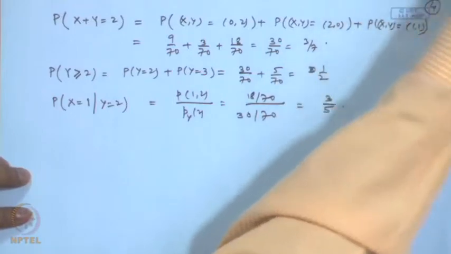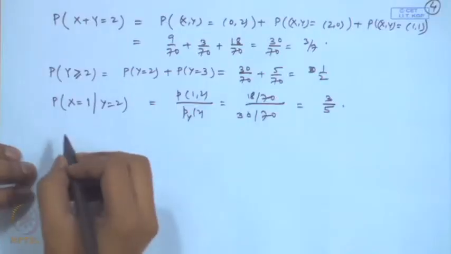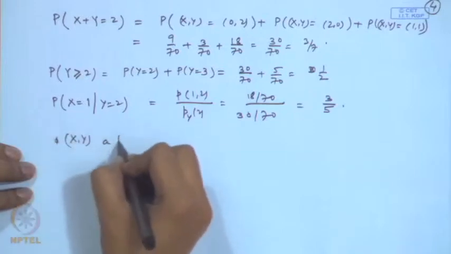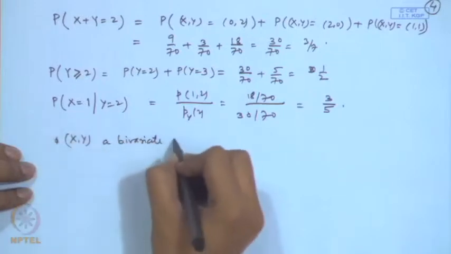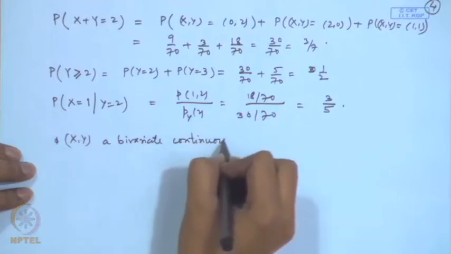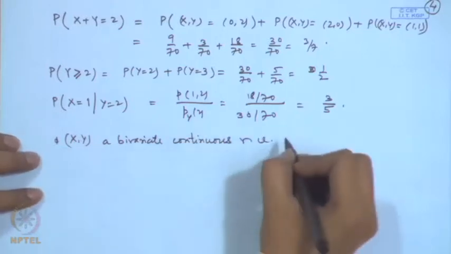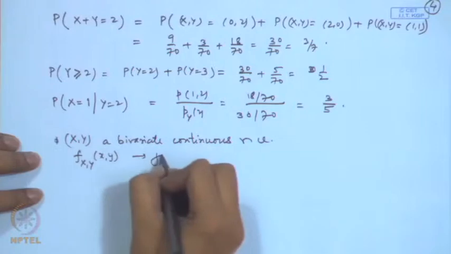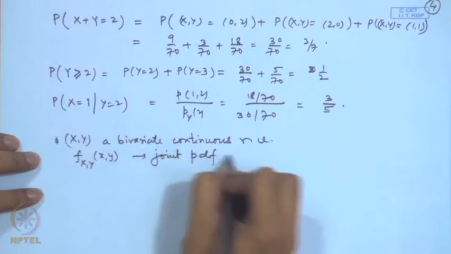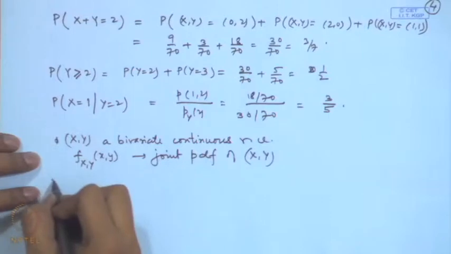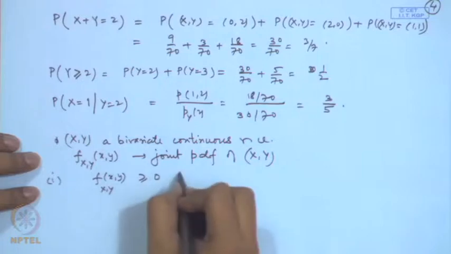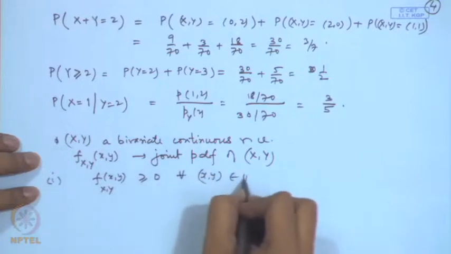Now, let me also define the probability density function for a continuous random variable, a bivariate continuous random variable. So, let us consider (x, y) a bivariate continuous random variable, and the probability density function, it is called the joint probability density function of (x, y). So, this will satisfy the properties that f(x, y) has to be greater than or equal to 0 for all x, y.